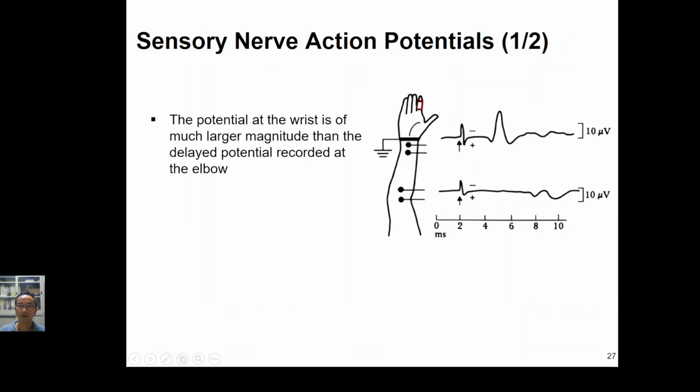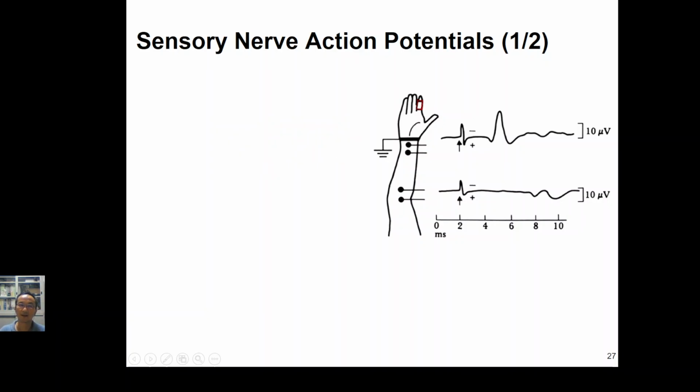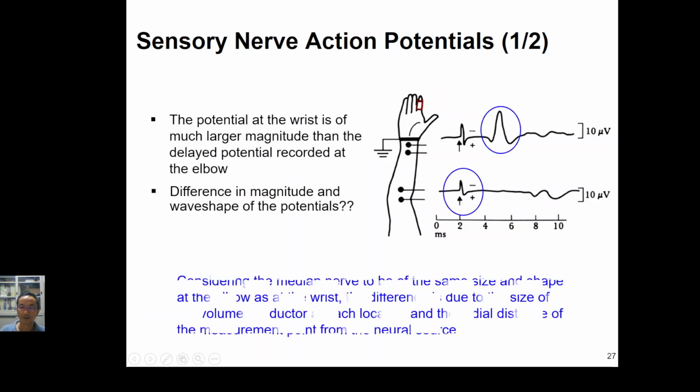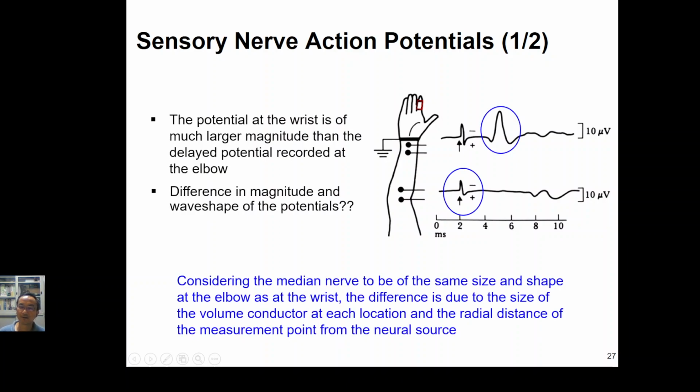So of course, we can also use it for the sensory nerve action potential. Let's say we give a stimulation on fingers and measure the signal at the wrist region as well as the elbow region. You will find that the potential at the wrist is of much larger magnitude than the delayed potential recorded at the elbow. Do you know why? This is because the median nerve is of the same size and shape at the elbow as at the wrist. The difference is due to the size of the volume conductor at each location and the radial distance of the measure point from the nerve sources.